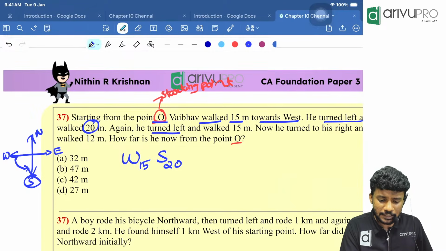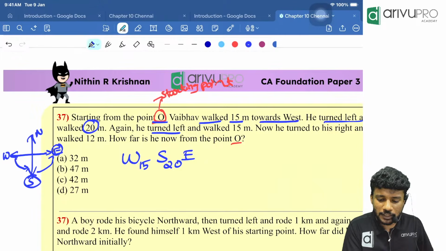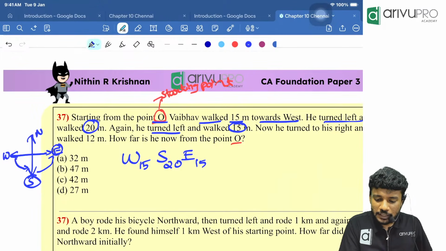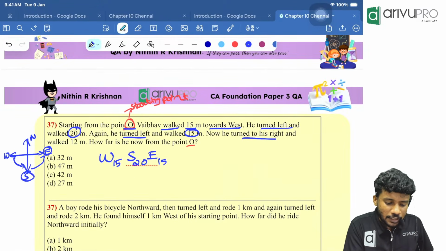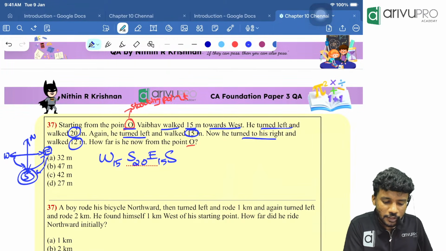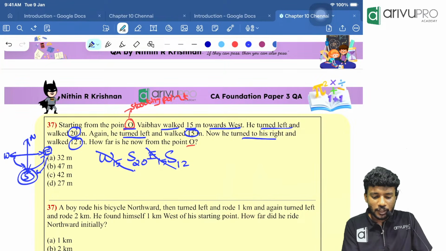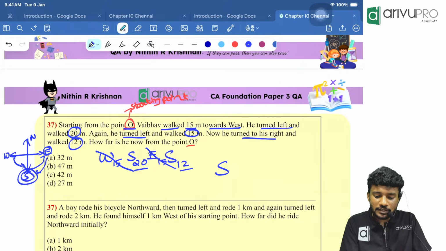Then again he turned left. Left of south is what, people? East. And walked how many meter? 15 meter. Then now he turned to the right. Right of east is what, people? South. How many meter he traveled? 12 meter. Now tell me, west 15, east 15, cancel. South 20, south 12 will become south 32.